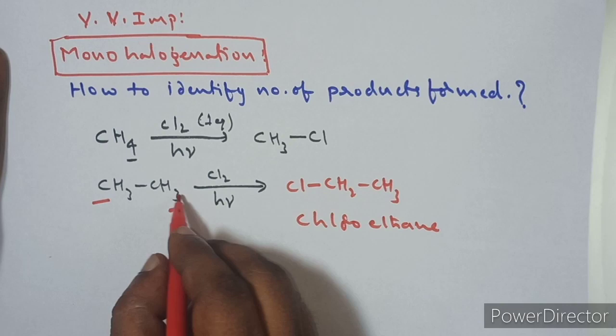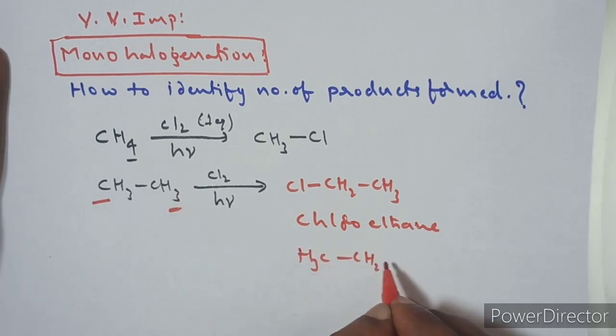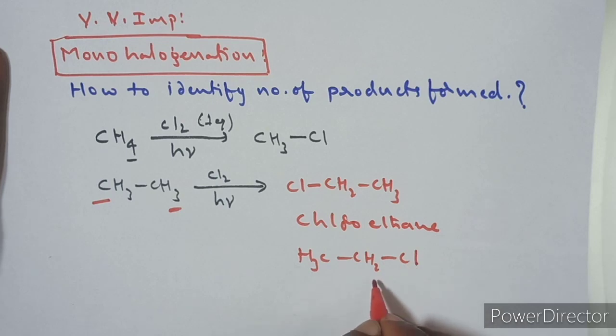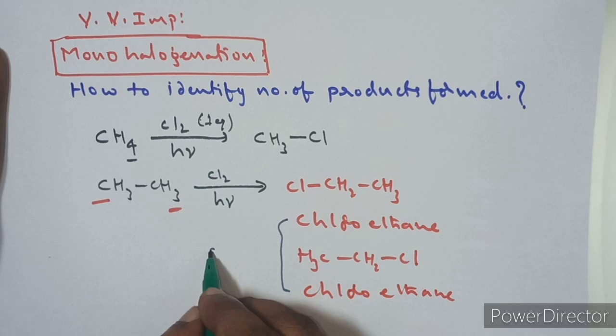And next, on this carbon also 3 hydrogens are there. Now substitute one of the hydrogens from here. So CH3, CH2, now here one hydrogen is replaced by chlorine. What is the name of this molecule? This is also named chloroethane. Now see here, we are writing two products, but what is the IUPAC name of the two products? The IUPAC name of these two products is the same.